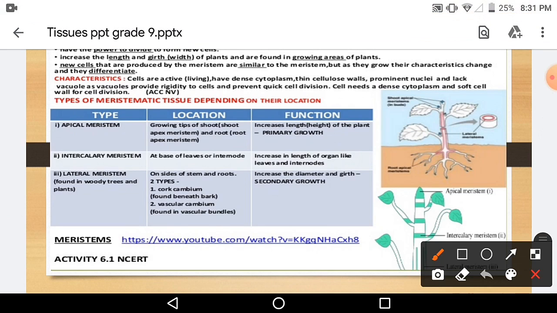New cells produced by the meristem are similar to the meristem, but as they grow, their characteristics change and they differentiate. As they mature, the characteristics slowly change and they become differentiated as components of those tissues. Now there are different types of meristem, starting with apical meristem.